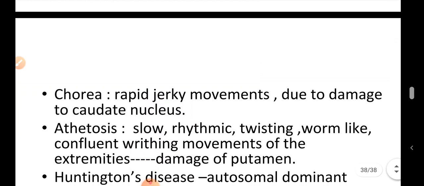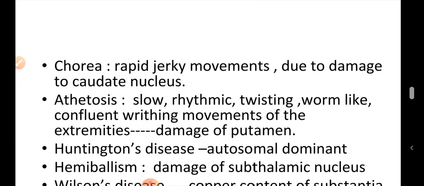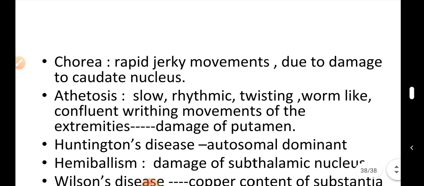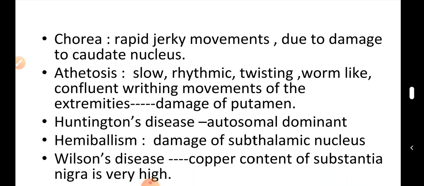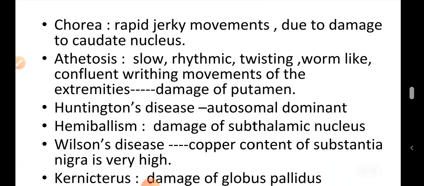So there are other involuntary movements we will get with basal ganglia disease. We may get chorea type of movements, which are rapid jerky movements due to damage to the caudate nucleus, or you may get athetosis, which is a slow rhythmic twisting, worm-like, confluent writhing movement of the extremities, due to damage to the putamen.